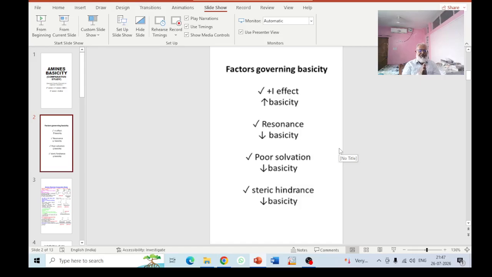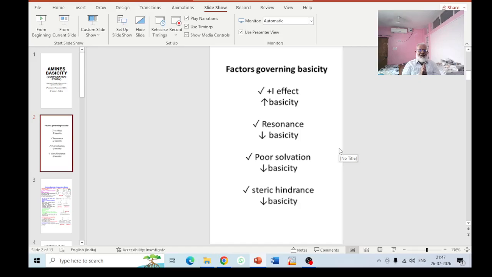For example, if methyl is there, it will release its electron density toward the nitrogen atom of the amine, and the higher the density of electrons on the nitrogen atom, the higher is the basicity. That's why plus I effect increases the basicity. Second is the resonance. The higher the number of resonating structures, the higher is the basicity.